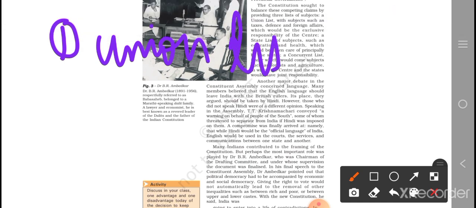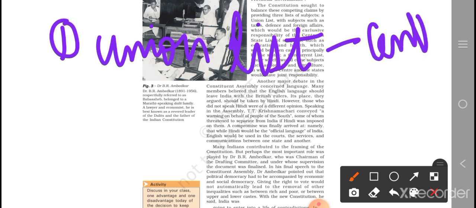It includes taxes, defense, and foreign affairs. Now, this was under the center.